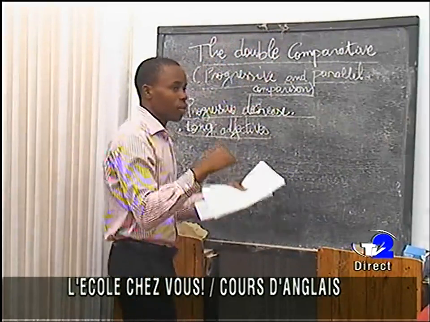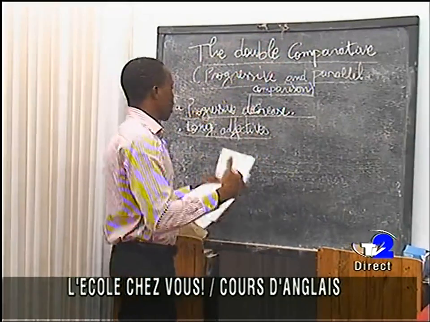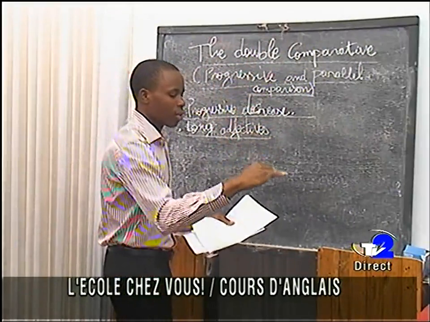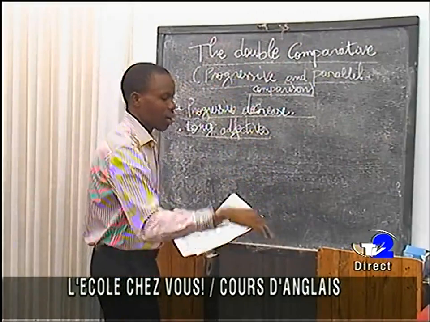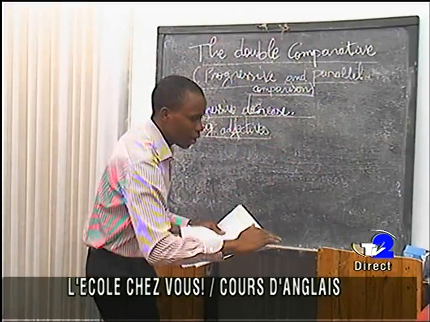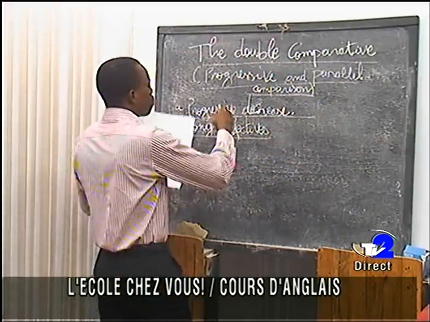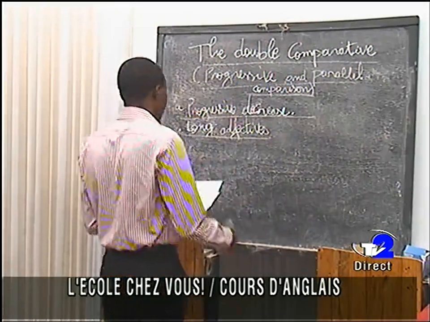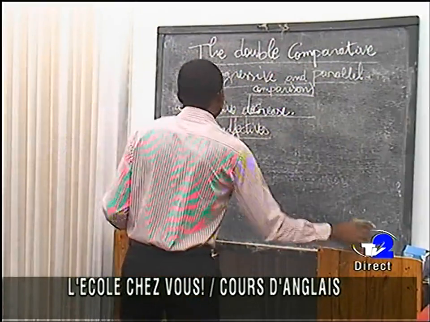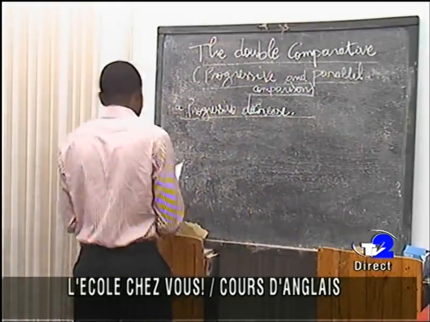Now when we come back to decrease, we have this. This is decrease, and this is increase. Now we have also progressive decrease, and at this level we have a rule.